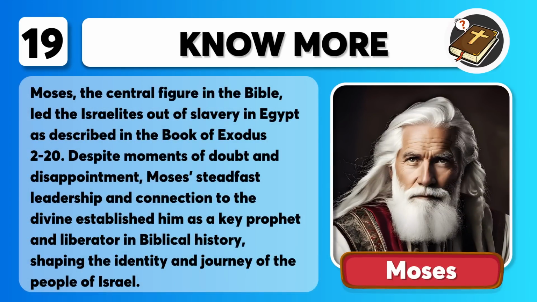That was Moses. Moses, the central figure in the Bible, led the Israelites out of slavery in Egypt as described in the book of Exodus, chapters 2 through 20. Despite moments of doubt and disappointment, Moses' steadfast leadership and connection to the divine established him as a key prophet and liberator in biblical history, shaping the identity and journey of the people of Israel.